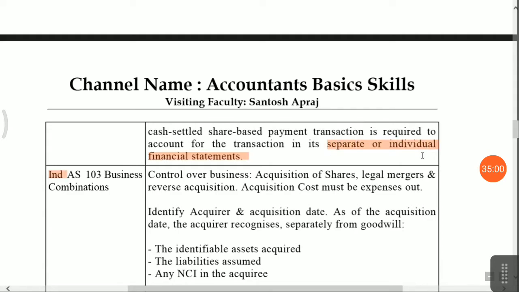In the previous lecture I have already informed you that in accounting policy you have to disclose how you have done the calculation of ESOP, how many shares are granted, how many shares are eligible every year, how many vested, and how many exercised. You have to disclose that in your financial statement.